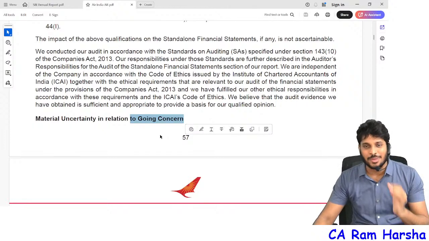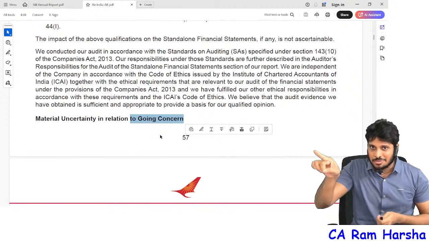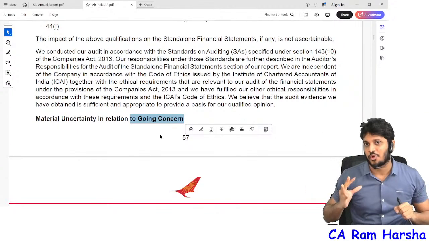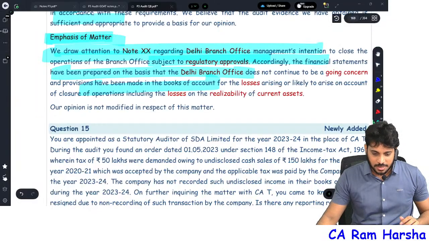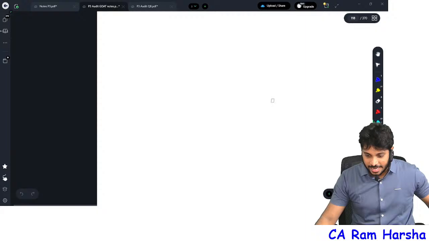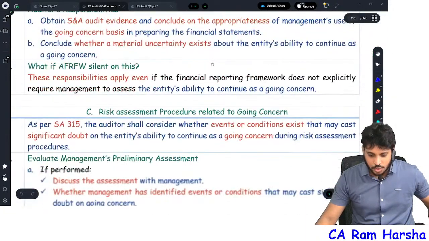Please interpret opinions correctly. In some standards, when they say modified opinion, it means modified opinion on that matter. It is not about a modified opinion in the audit report. I hope you understand this point. That's it. So now look at the going concern. Ultimately, I will finish this. With this, that diagram is understood. If you understand this diagram, you have understood 99% of going concern correctly.